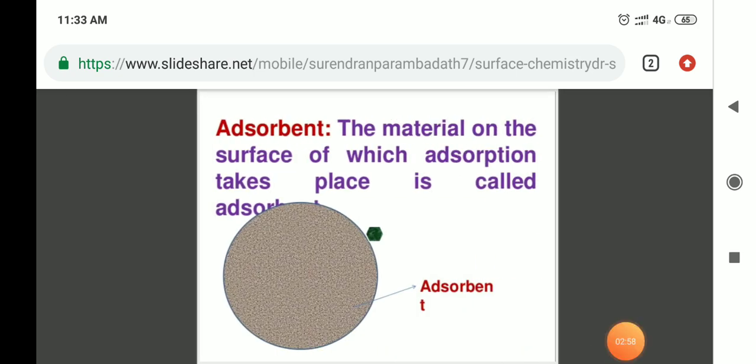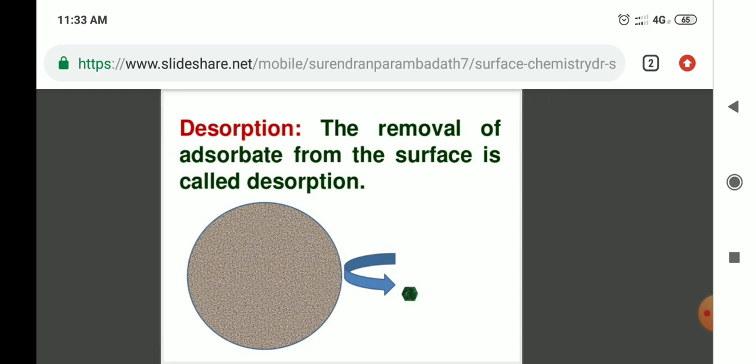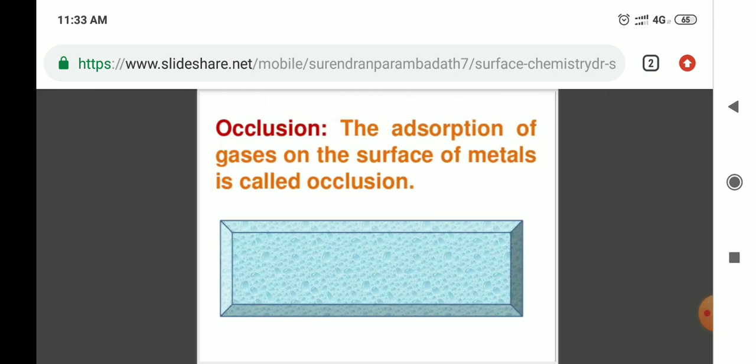Next is adsorbent. The adsorbent is the material on the surface of which adsorption takes place. Next is desorption. Desorption means the removal of adsorbate from the surface. Next is occlusion. The adsorption of gases on the surface of a metal is called occlusion, meaning the gas accumulates on the substance.